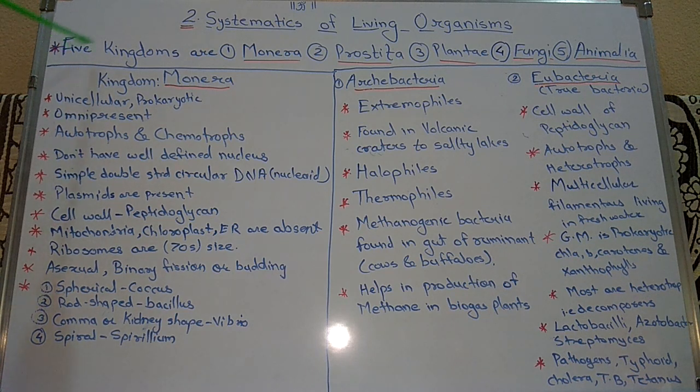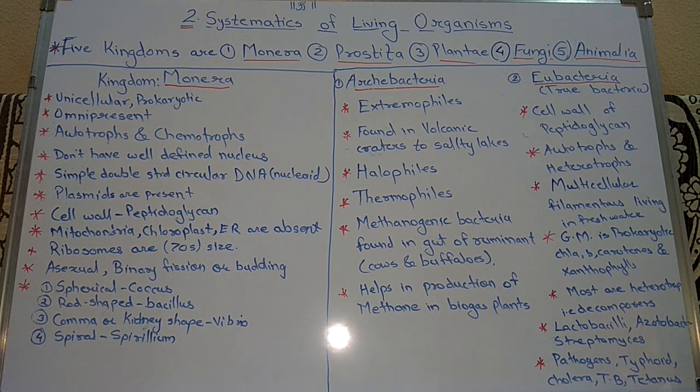The five kingdom system. Carl Linnaeus classified living organisms into two kingdoms based on mode of nutrition, but this was inadequate. It could not classify organisms that show both characters, such as bacteria, fungi, and Euglena. They show characters of both plants and animals. So the system of classification given by Carl Linnaeus is inadequate.